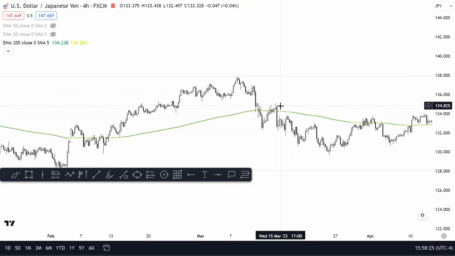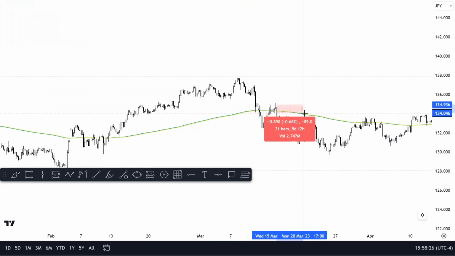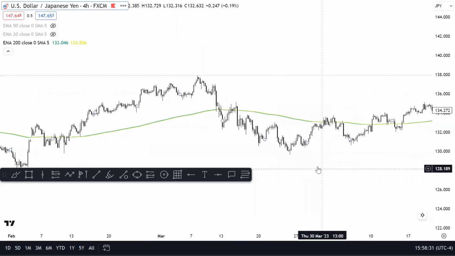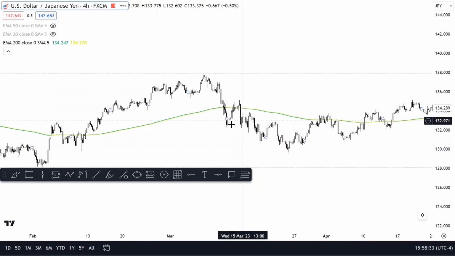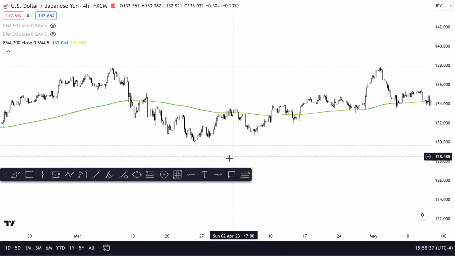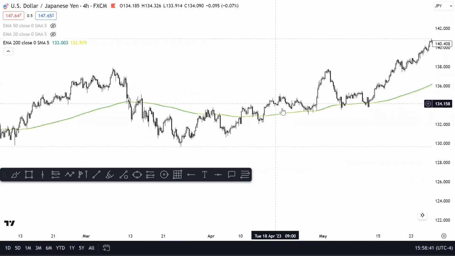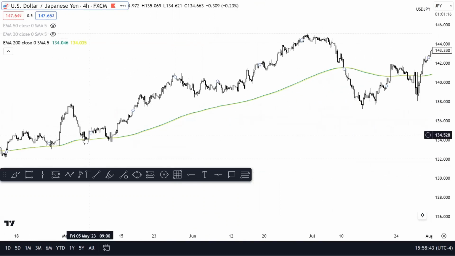This is probably several days worth of price action right here on this 4-hour chart. You're looking at a week and a half of bearish price action, right? And that could have been spotted by using this EMA. And then, as you can see, we began to price higher yet again, and we shifted the trend again, and we got above the 200 moving average, and we continued that for a long time.